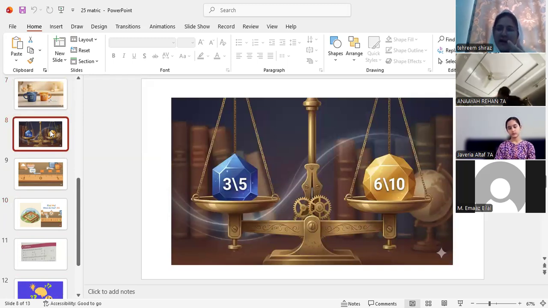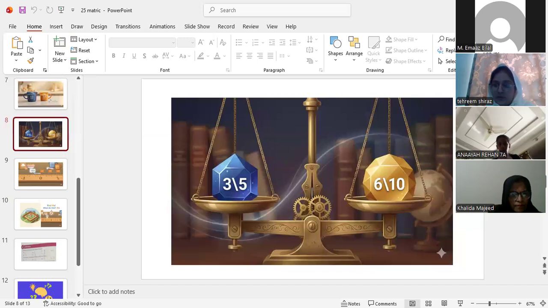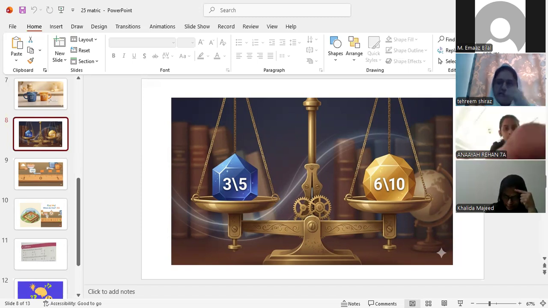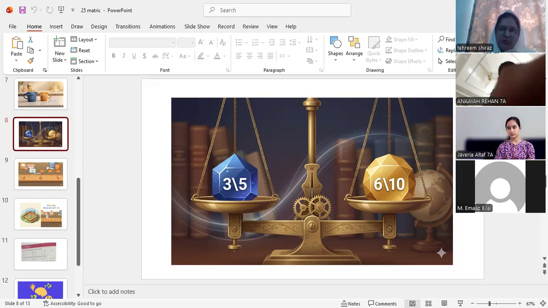Now we are discussing some equivalent fractions. Do you have any idea about equivalent fractions? Just raise your hands. Oh, Imaz. Yes, Imaz. Ma'am, equivalent fractions are those fractions that are written in different ways, like different fractions, but when you cancel them out, they are the same. They are the same, yes.